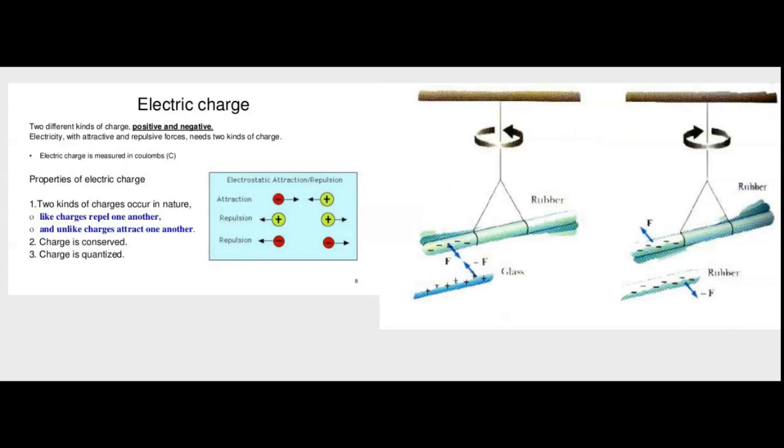Basically, there are two kinds of charges, the positive and the negative charge, and they can have attractive and repulsive forces. The SI unit for electric charge is the coulomb. Now, when we talk about the properties of electric charge, two kinds of charges occur in nature, the positive charge and the negative charge. When two positive charges come together, they have a force of repulsion, or two negative charges come together, they have a force of repulsion. But when a positive and a negative charge come together, they experience a force of attraction.